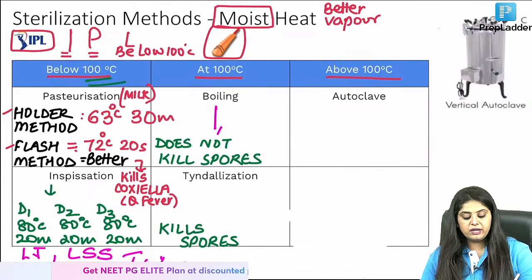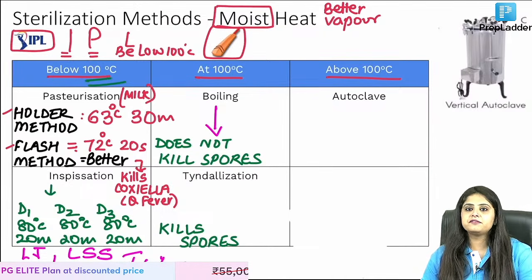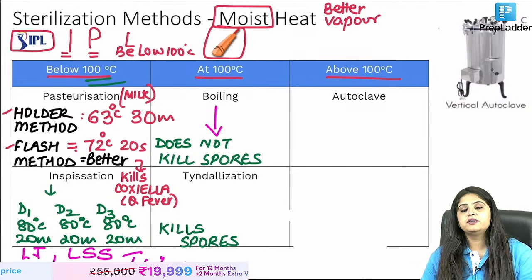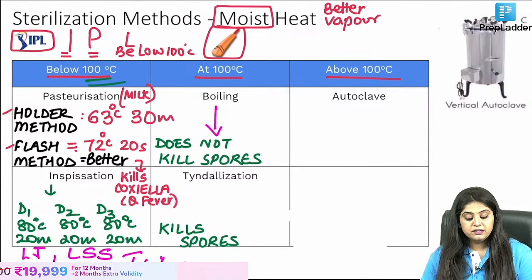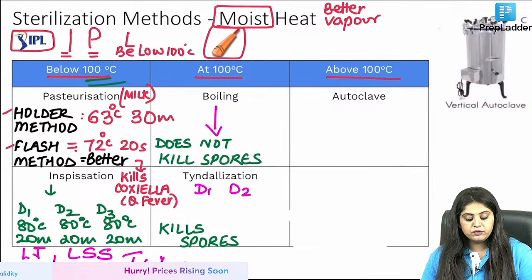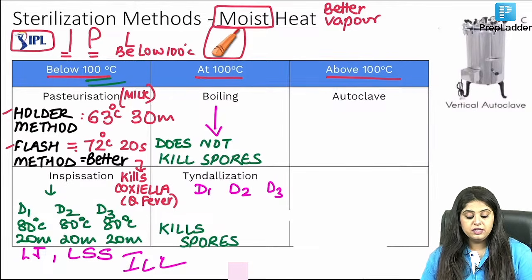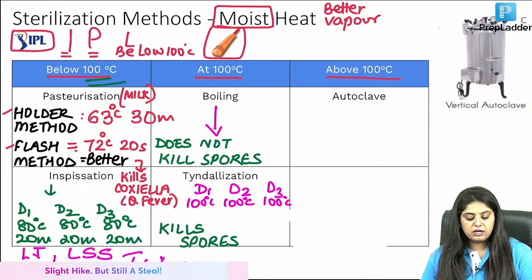But the thing is that boiling, you boil water, is that safe? It is not safe. You boil for 10, 15, 20 minutes, that will not kill the spores. So if you want to kill the spores, you will have to do the same thing 3 days over. So now you will do the same 100 degree procedure, but for 3 days. So now it becomes 120, 120, 120.